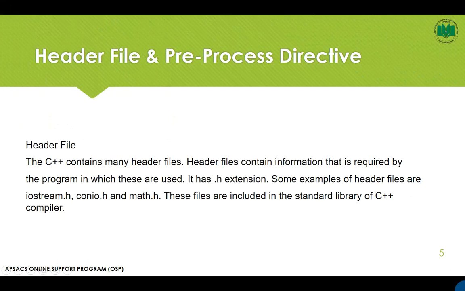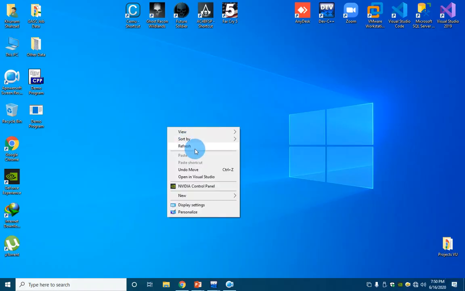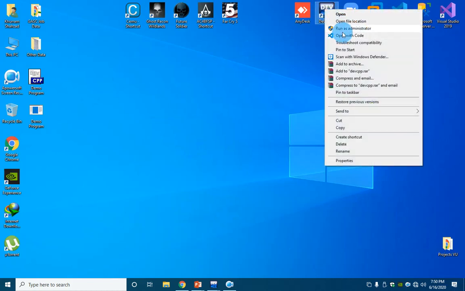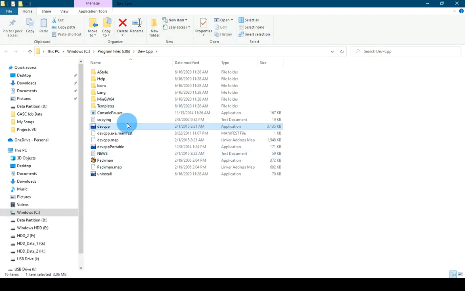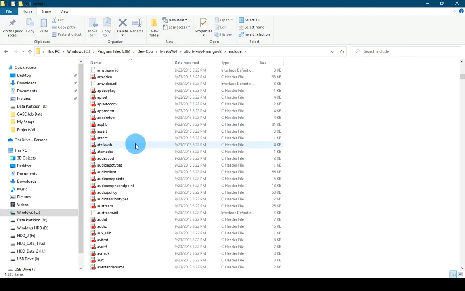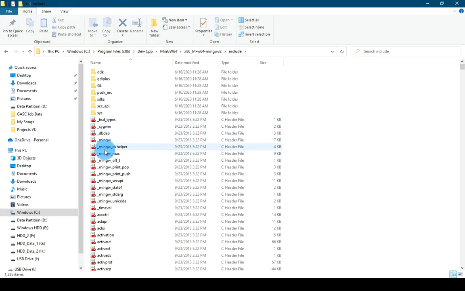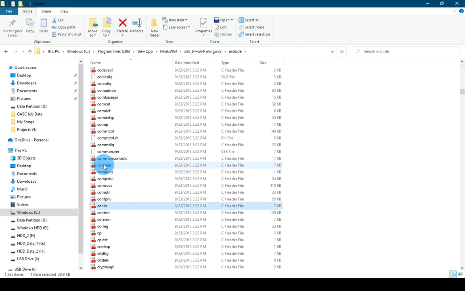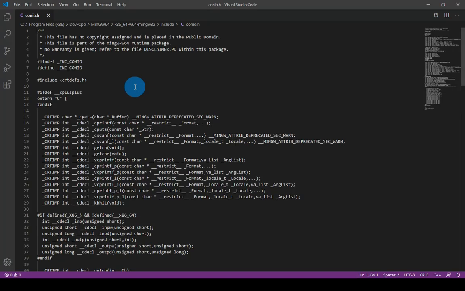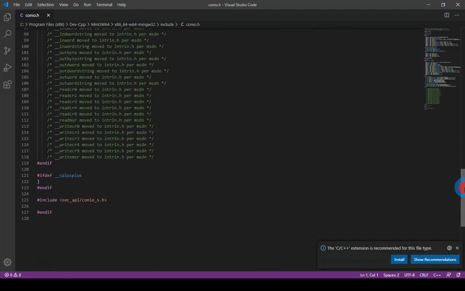For example, I want to show you where these files are stored. This is the software which you are going to use throughout the year. If I open the file location, then I go to the compiler, the MinGW compiler, then the compiler folder, and in the include section all the header files are listed. If I search for conio, this is your conio.h, and what does it contain? It contains code which is usable in a C++ program. This is the code in the conio.h file.